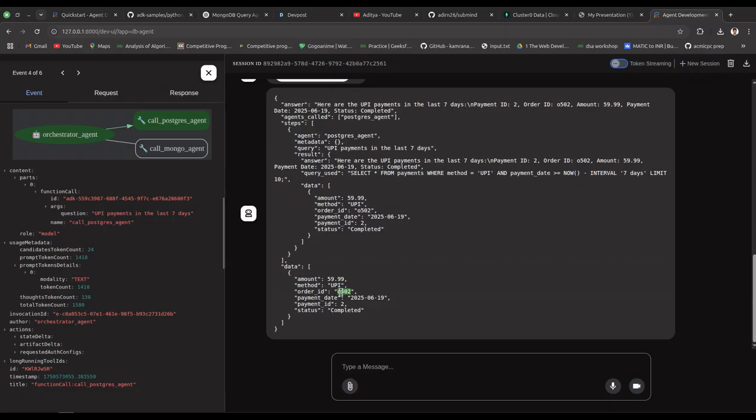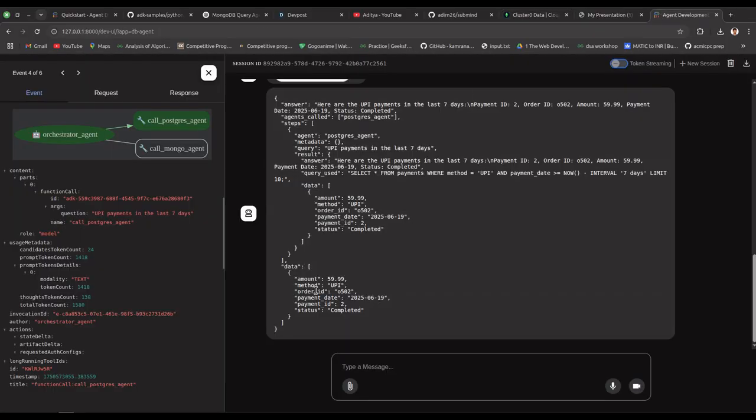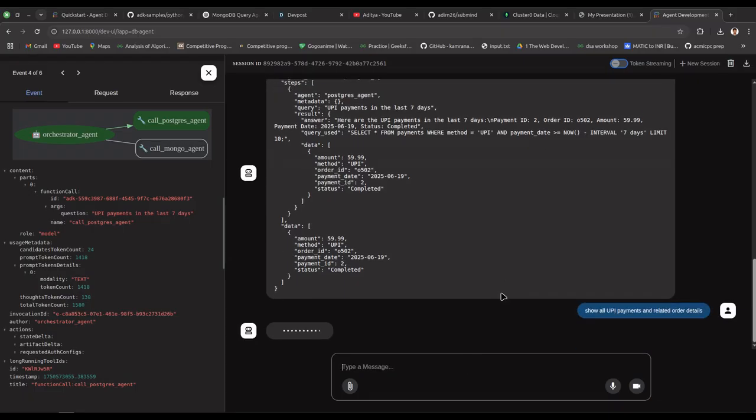Now let's do something interesting, which is cross agent orchestration. So now let's see if SubMind coordinates across both the databases. For example, we have this payment table here, and then we have one more collection called orders, because in the payments we have order ID. Let's see if it is able to delegate requests, coordinate, and then return me the aggregated response. Let's say, show all UPI payments and related order details. Yes, seems fine. Let's see what it does.